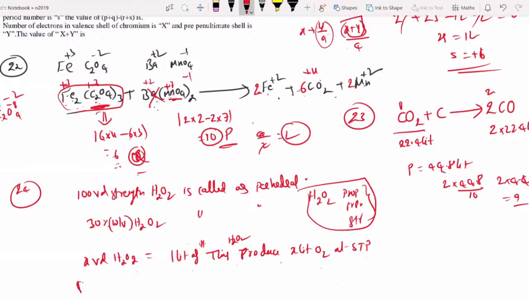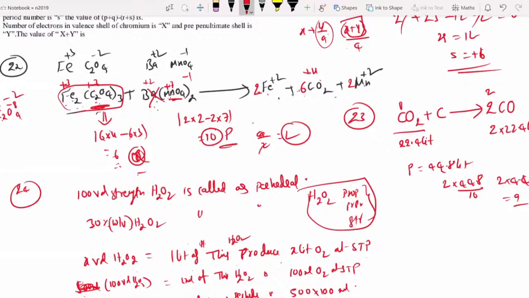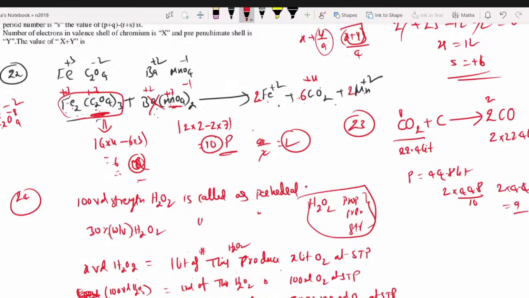Half liter, that is 500 ml, of 100 volume H2O2. 100 volume H2O2 means 1 ml of this produces 100 ml of oxygen at STP. The given volume is 500 ml, so 500 ml of perhydrol produces 500 into 100 ml of oxygen at STP.